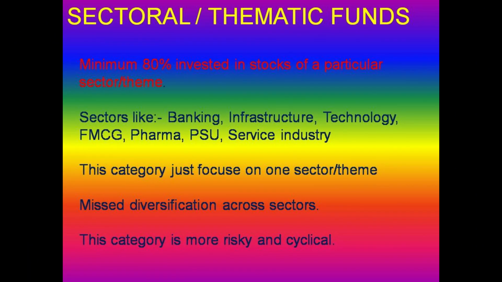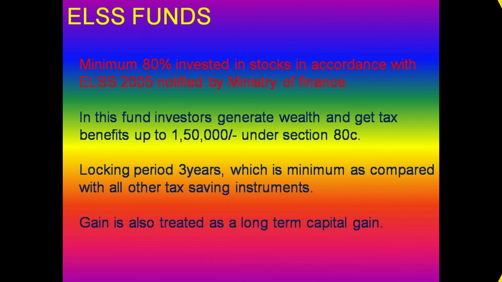Next one is sectoral mutual funds or the thematic mutual funds. In this category, minimum 80% corpus is invested in stocks of a particular sector or theme. Specific sectors like infrastructure, banking, technology, PSU, pharma, service industry and FMCG, etc. This category of equity mutual fund just focuses on one sector of the economy and misses the diversification across sectors. That's why this category is more risky and cyclical.